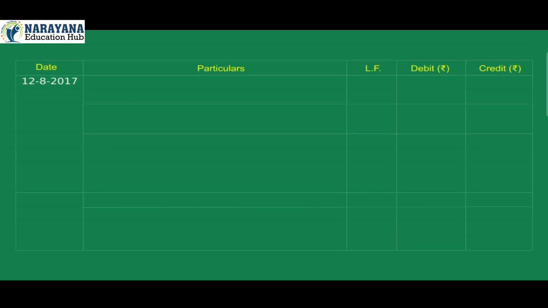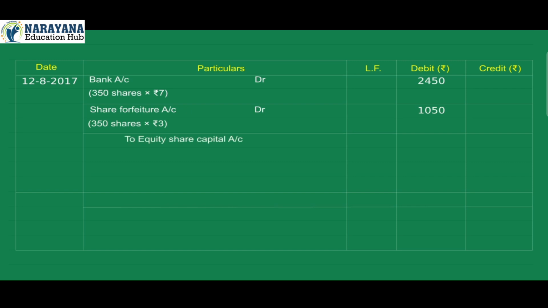12th August 2017. Bank account debit 2,450, 350 shares into rupees 7. Share forfeiture account debit 1,050, 350 shares into rupees 3. To equity share capital account credit 3,500, 350 shares into rupees 10. Being reissue of 350 forfeited shares at rupees 7 per share.